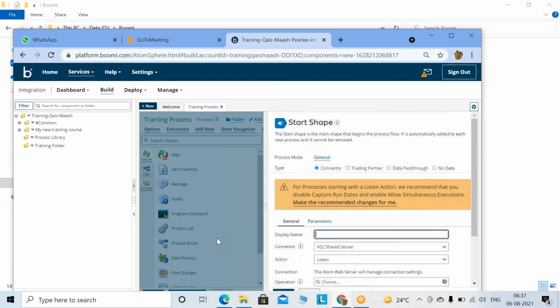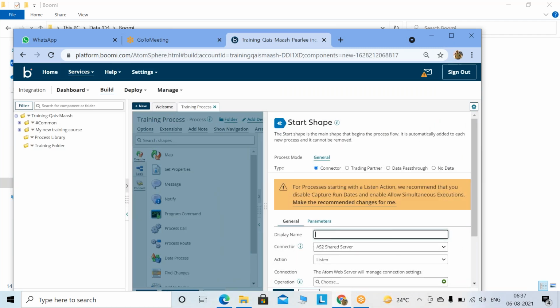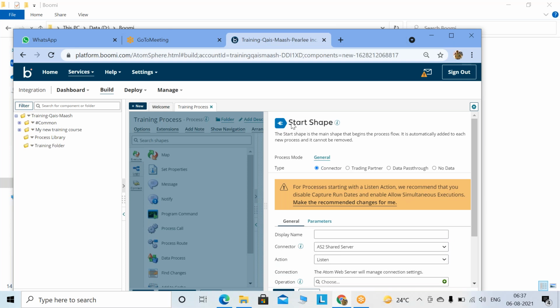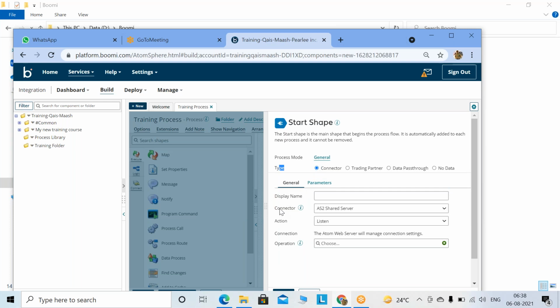Create it. As soon as you create it, you will see one shape appearing over here. The name of that shape is the start shape. Below are the information panels. This is very important for you to understand: what the start shape is, what the mode is, what the types are. Here you see a lot of things like connector, actions, connections, operations, which we'll see at a later point of time. So what is the start shape?